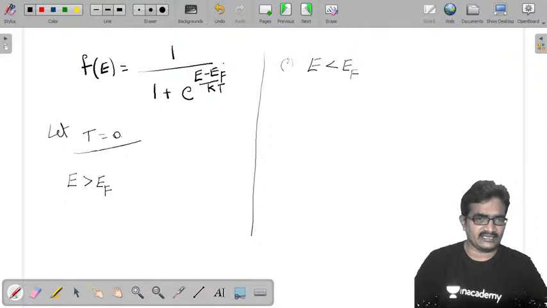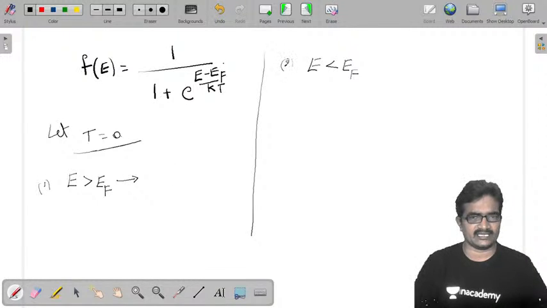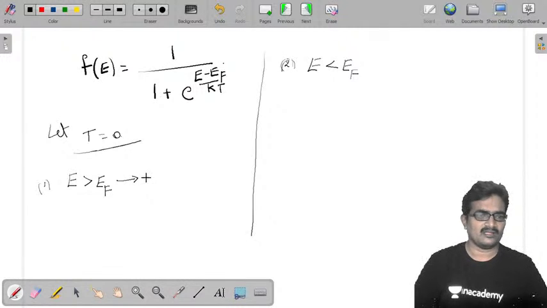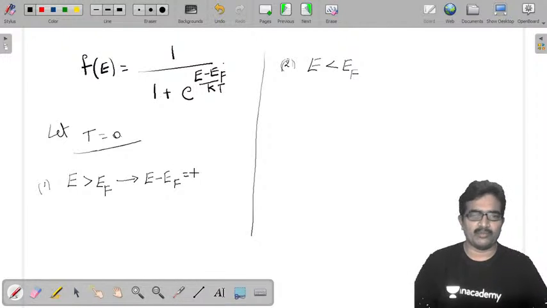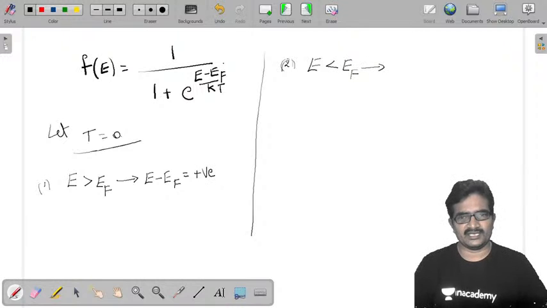For E greater than EF, E minus EF is positive. And for E less than EF, E minus EF is negative.